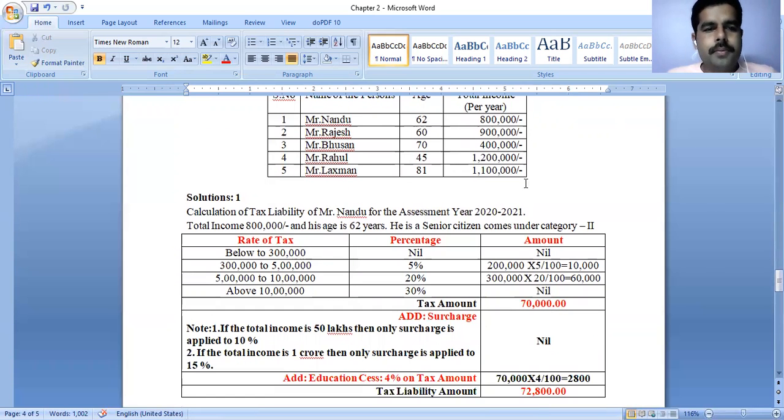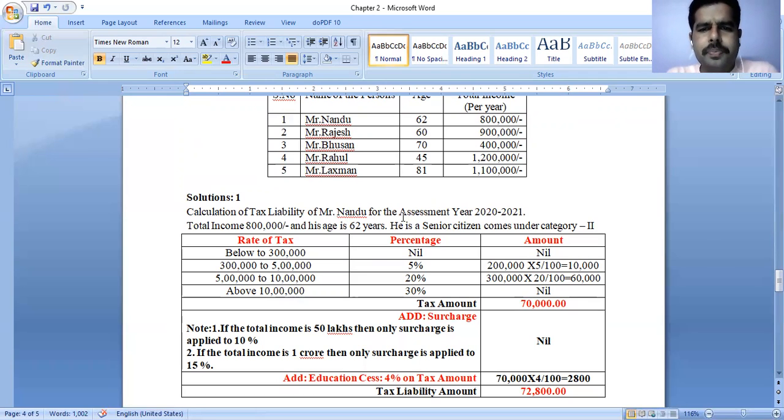See here the first problem solution: calculation of tax liability of Mr. Nandu for the assessment year 2021. Total income is 8 lakhs and his age is 62 years. For 62 years, go to the previous class, I think class number 2 or 4, in our channel.